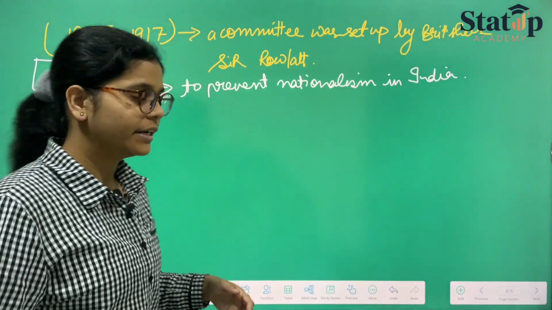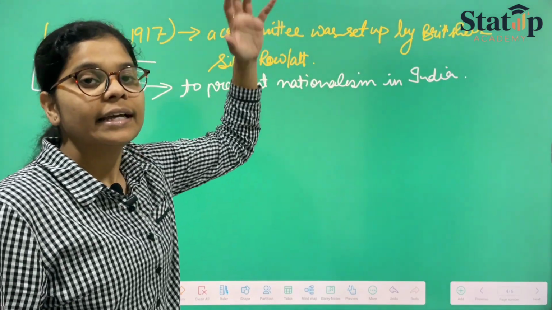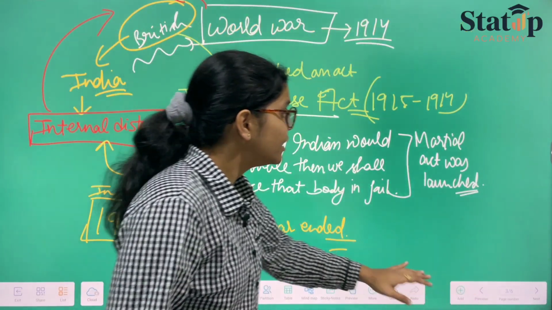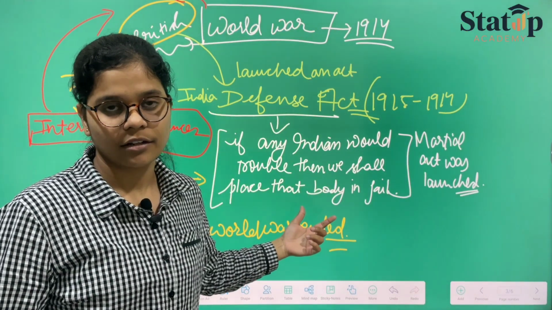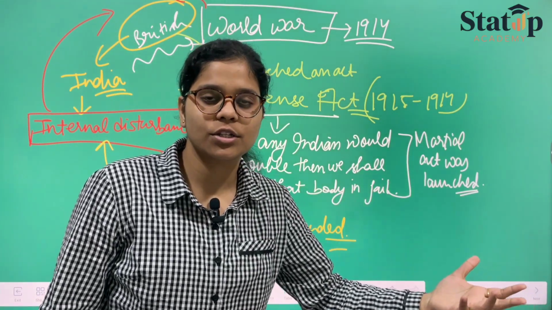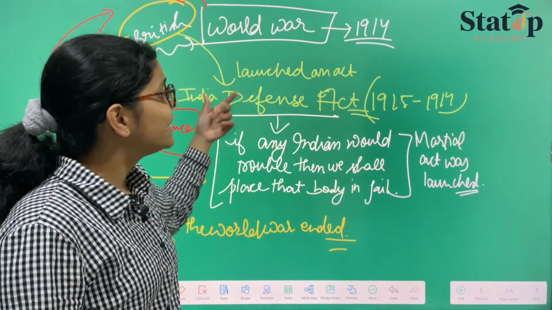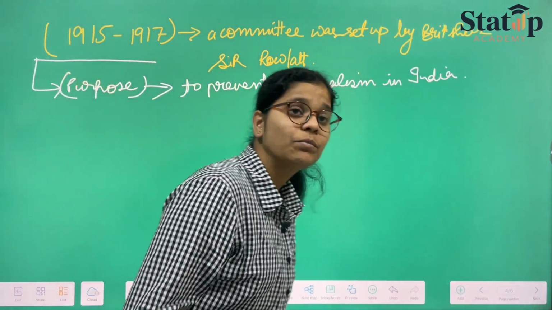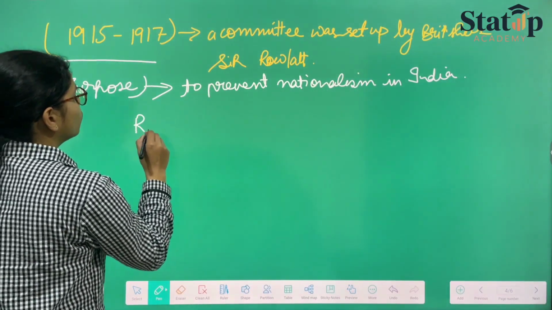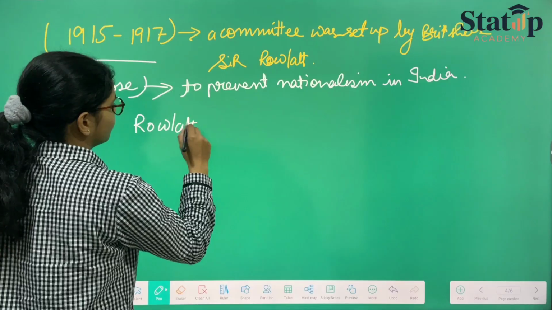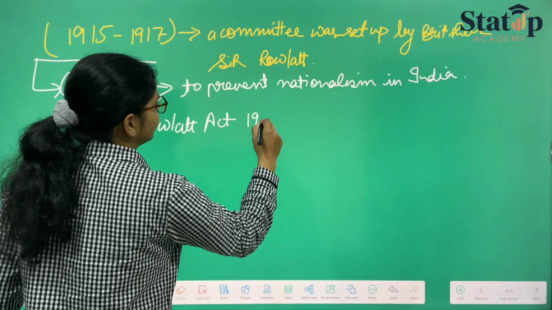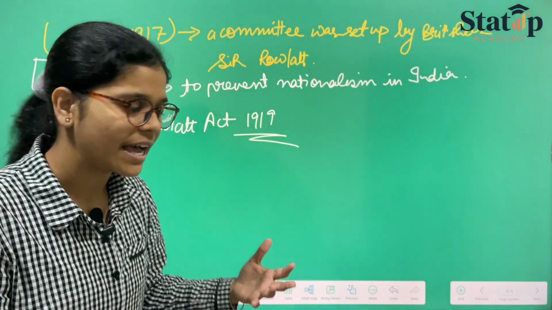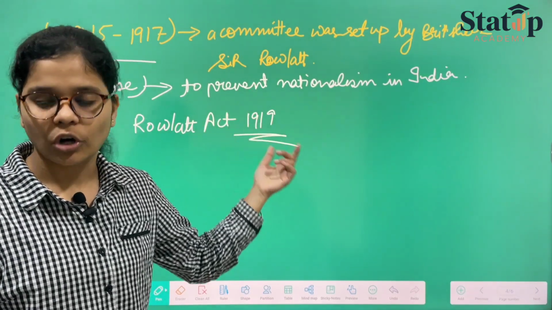This was to be prevented. Therefore, Sir Rowlatt said that we need to improvise this act. We cannot carry on this forward. Therefore, he said that the Indian Defence Act needs to be improvised, and I would name that act the Rowlatt Act, 1919. He said that we need to specify this act, and this act would be known as the Rowlatt Act.